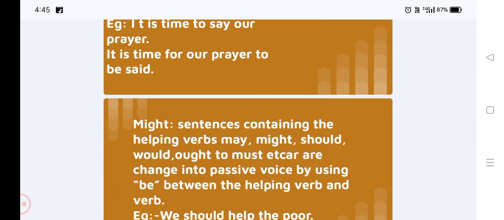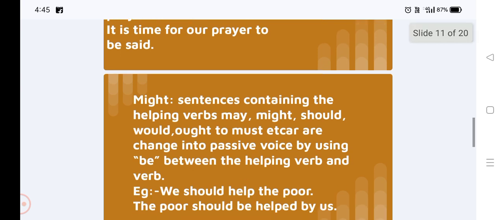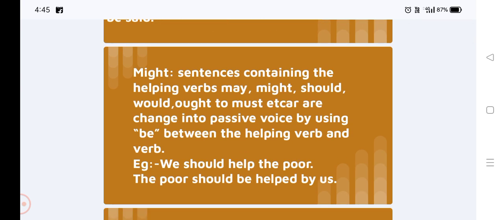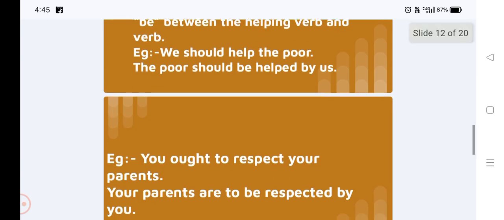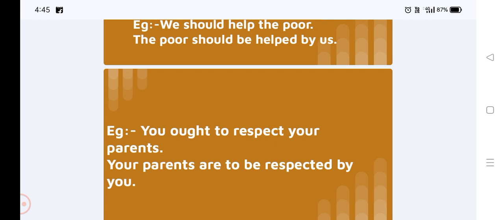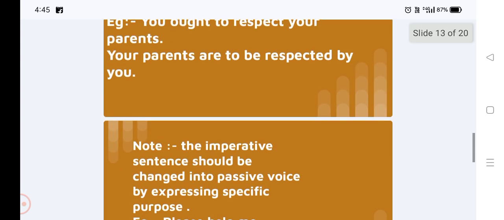Sentences containing the helping verbs may, might, should, would, ought to, must, etc. are changed into passive voice by using be between the helping verbs and verb. For example, we should help the poor. The passive will become the poor should be helped by us. Example, you ought to respect your parents. The passive will become your parents are to be respected by you.